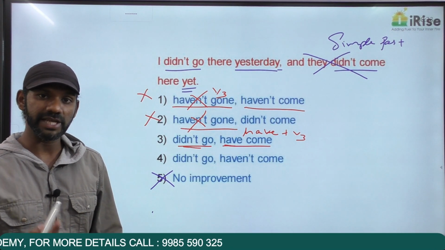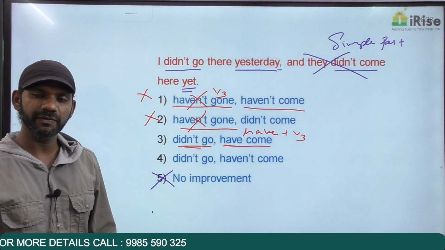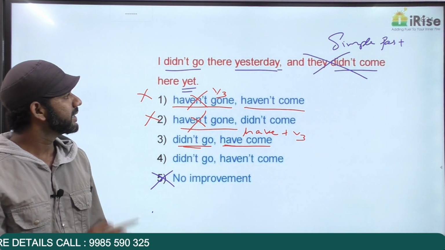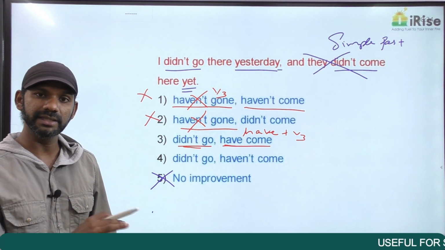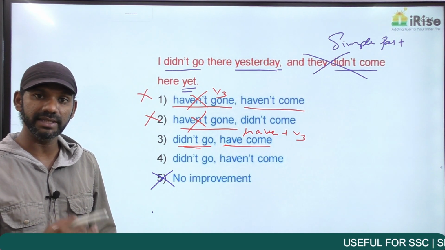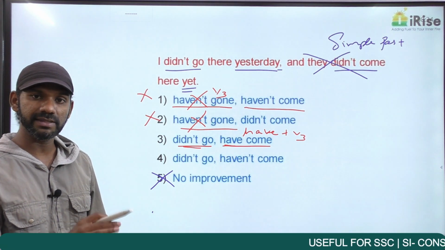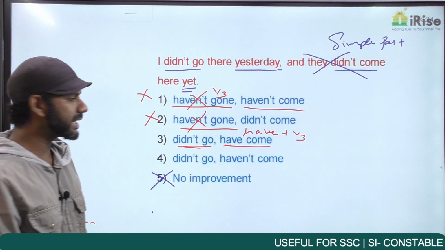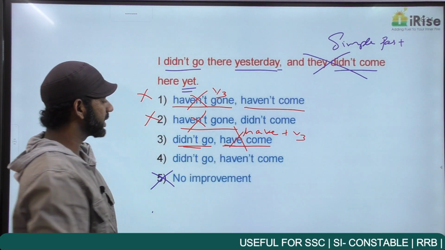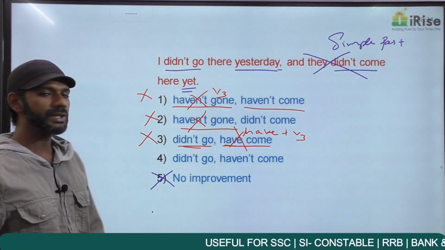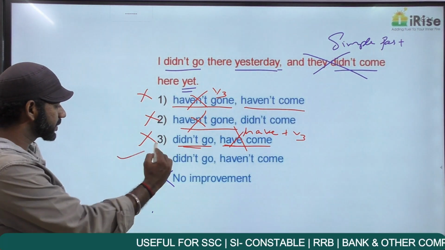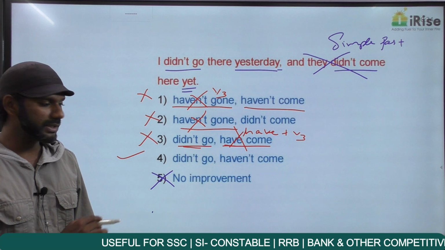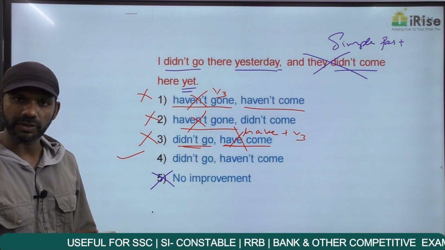But there's one more thing to check. I said yet is for actions that are not done. They have come here means this idea talks about an action that is done. Yet is for actions that are not done. Based on that, again, the second idea is grammatically wrong. Option 3 is also eliminated. Now we have just one option left, option 4. So this must be the answer. We'll check whether option 4 is grammatically correct or not.